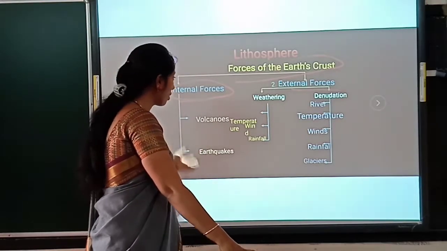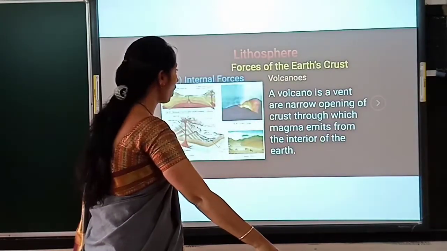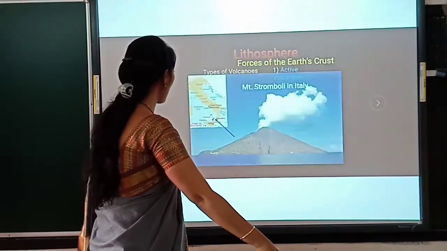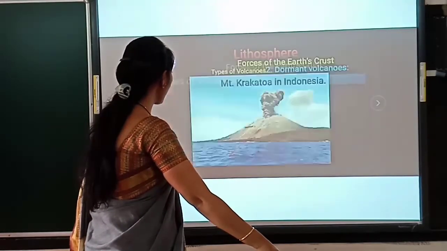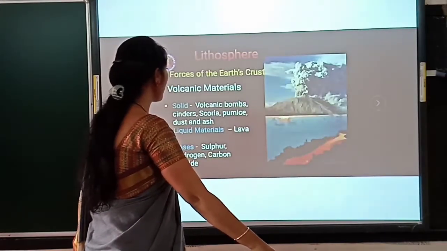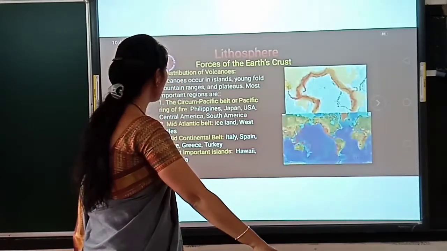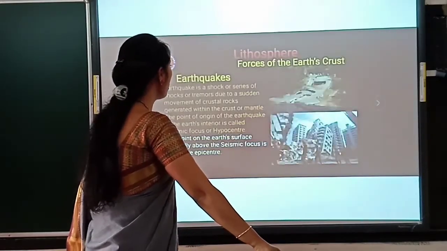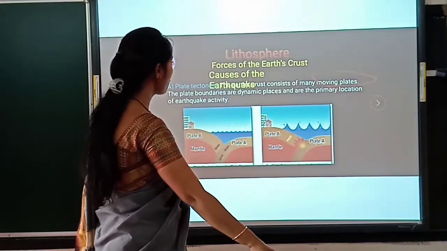In the internal force we refer to volcanoes and earthquakes, meaning of a volcano, types of volcano, examples of volcanoes. Second type, dormant volcanoes, extinct volcano, and the material which comes out of volcanoes. Then the distribution of volcanoes, earthquake, study of earthquake, causes for the earthquake,